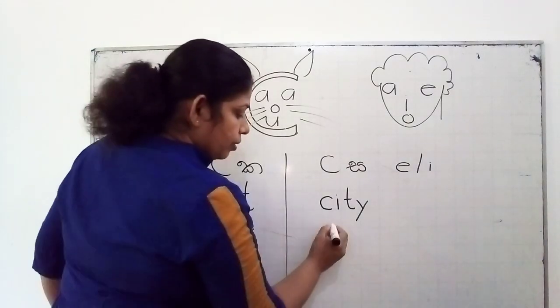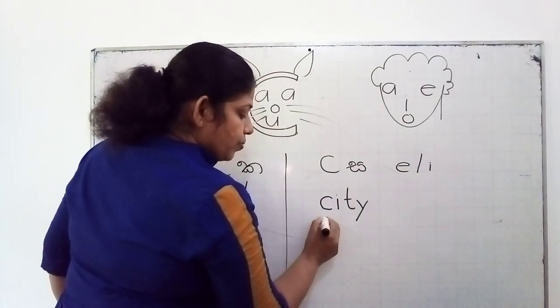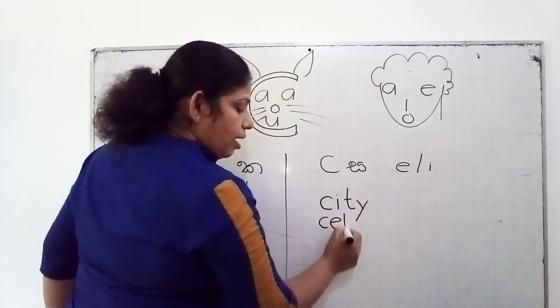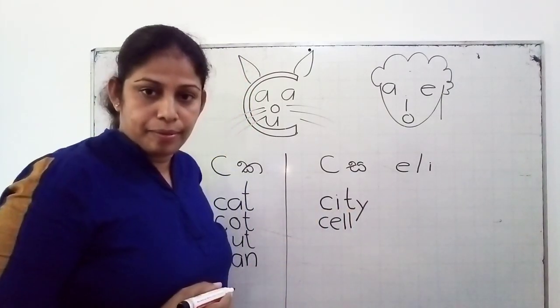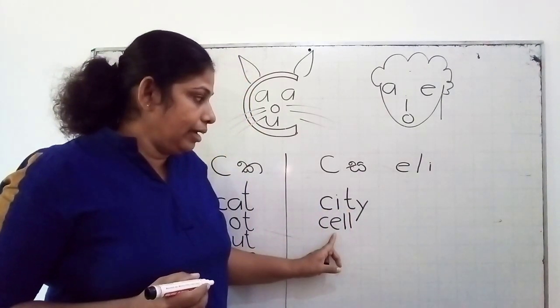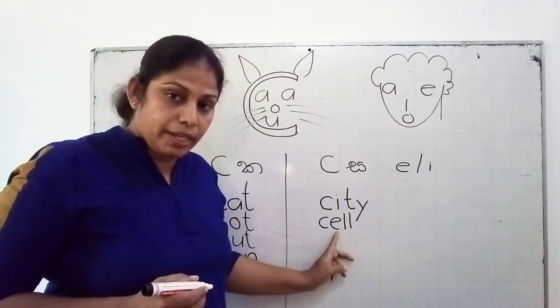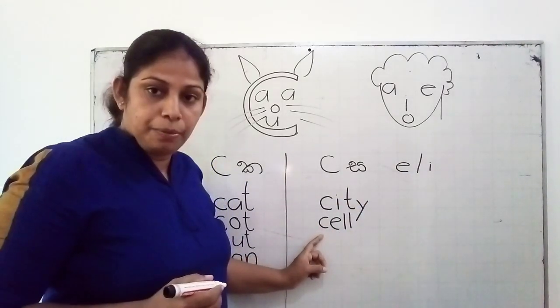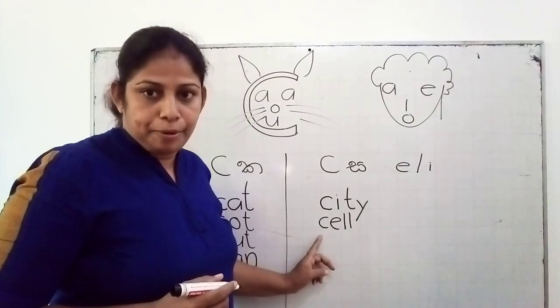Right? S, E, L, cell. Here vowel sound letter E is here. Then letter C we have to pronounce as S.